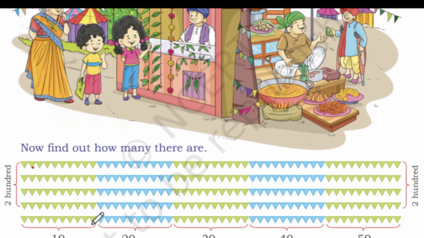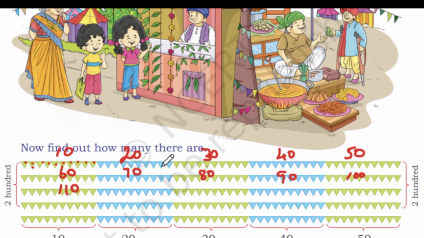Here they have given that in each row there are 10 torrents, so we can count manually also. We'll count and see: 1, 2, 3, 4, 5, 6, 7, 8, 9 and 10. In each line we have 10 torrents. So now we'll count individually. 10, 20, 30, 40, 50, 60, 70, 80, 90, 100,